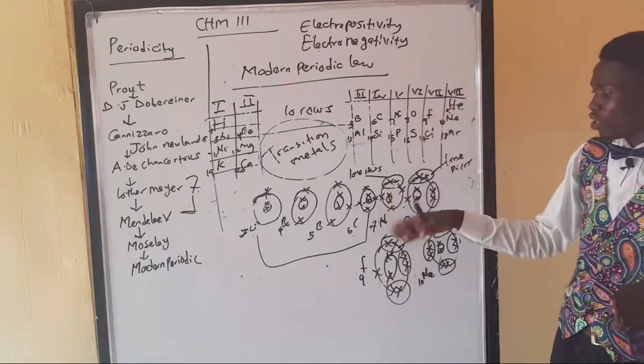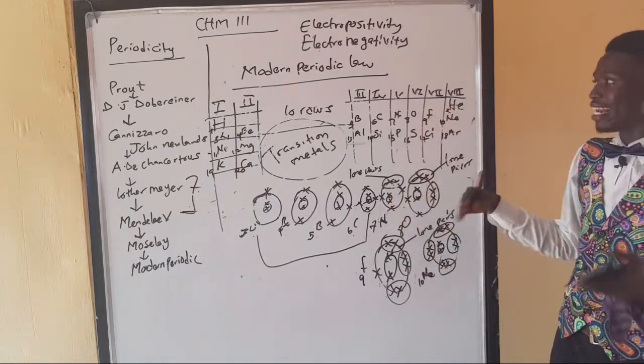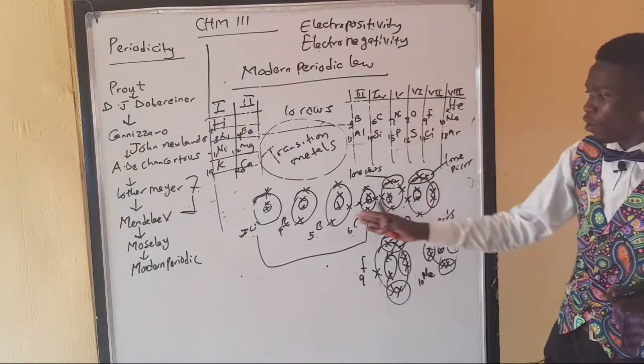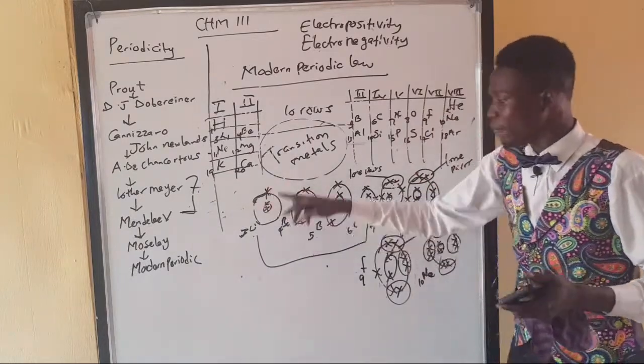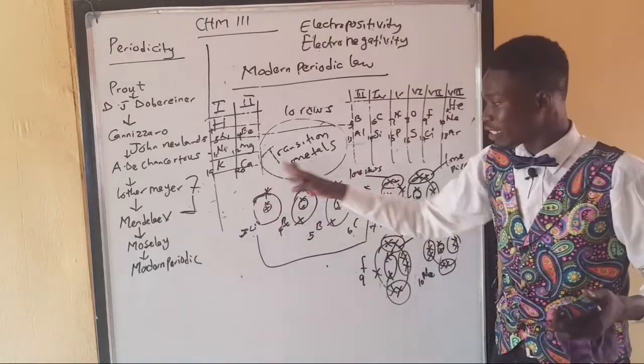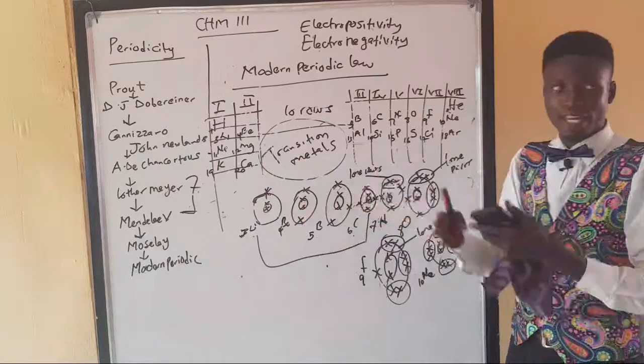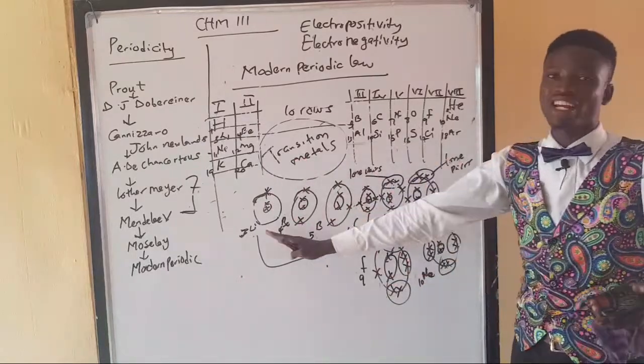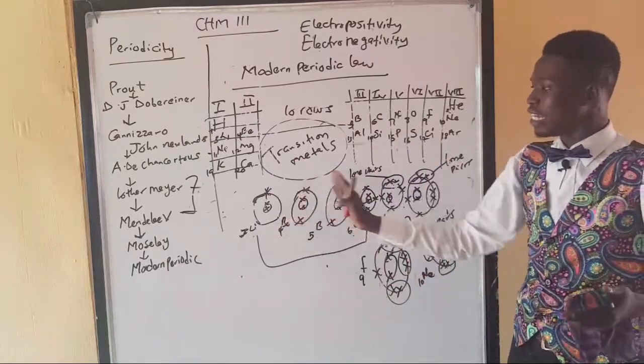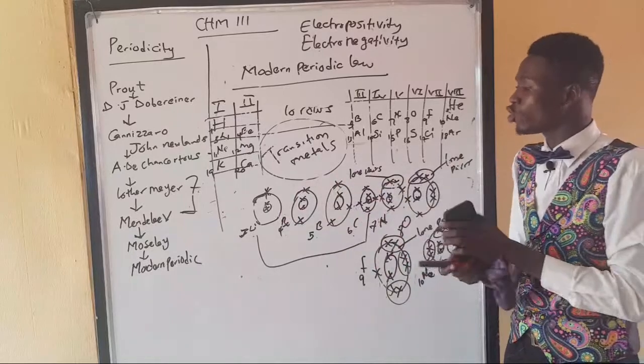They are also called non-metals. So non-metals are majorly all these people, nitrogen, oxygen, fluorine, and they are highly electronegative. But if you look at these other people, the electrons are not distributed symmetrically. They don't have pairs. So they are very poor in electrons, and that's why they always show positive.